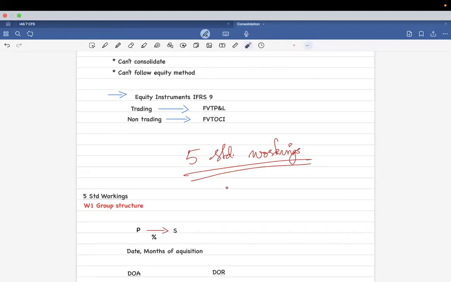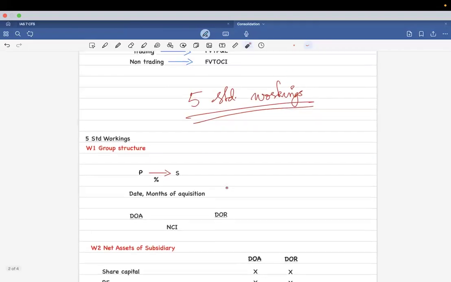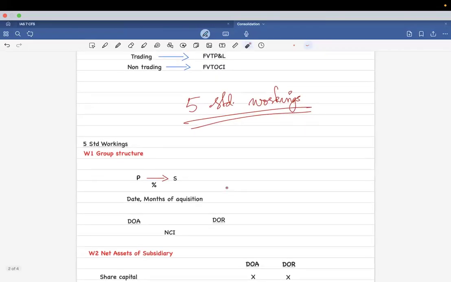When we talk about consolidation, there are five standard workings that you should study. Clear? These five standard workings are your bare minimum in order to study consolidation. Clear? So the first working is the group structure.